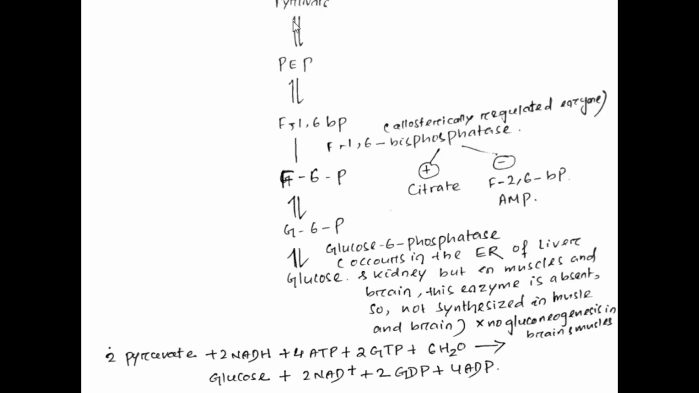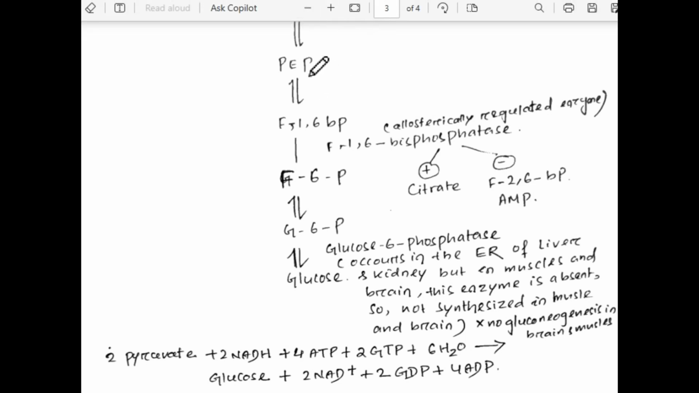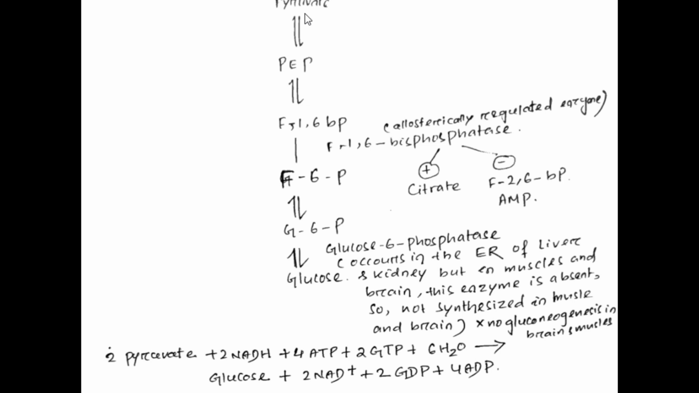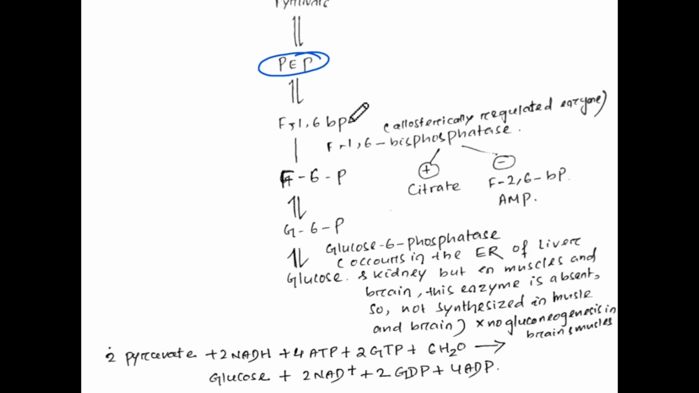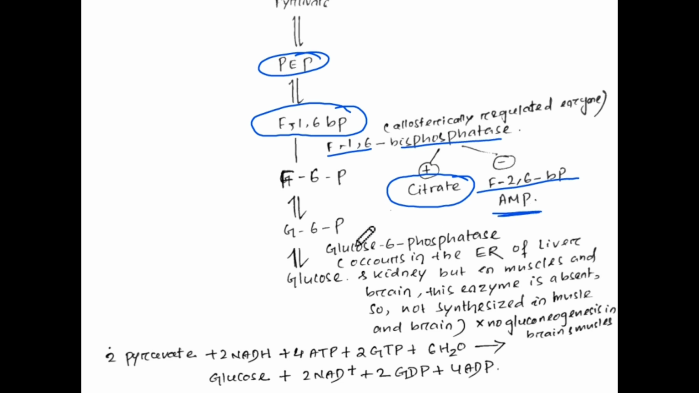So here is the overall process of gluconeogenesis, where the pyruvate is converted to phosphoenol pyruvate, and through the process it is converted to fructose 1,6 bisphosphate, where there is an enzyme known as fructose 1,6 bisphosphatase, that is an allosterically regulated enzyme, where it is activated by citrate, and it is inhibited by fructose 2,6 bisphosphate and also AMP.